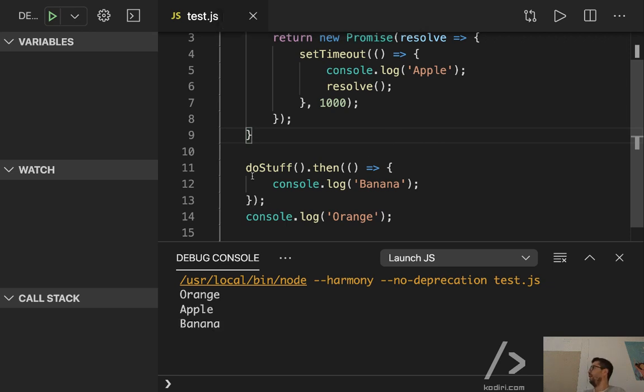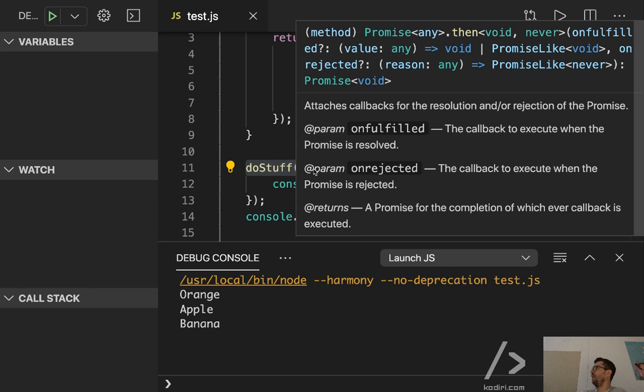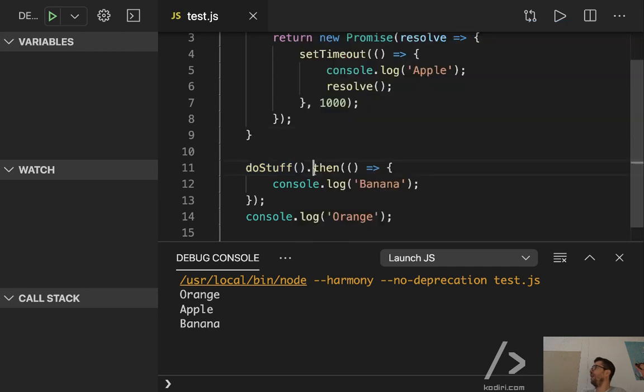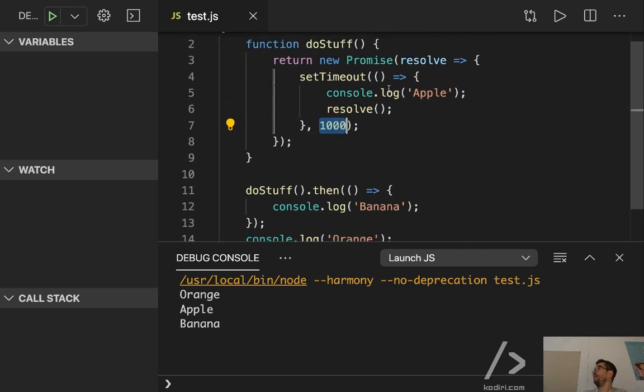Orange is the first one, yeah? Because do stuff calls a function, that function will take a while to resolve, but JavaScript won't stop here, it will jump to the next line. So first of all, the orange, yeah? Then after how long? After 1 second, correct.